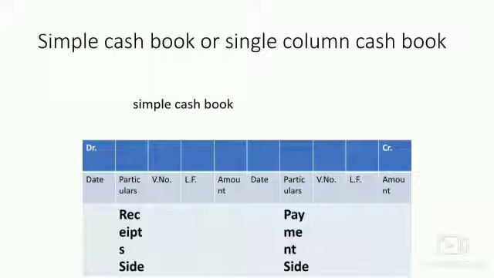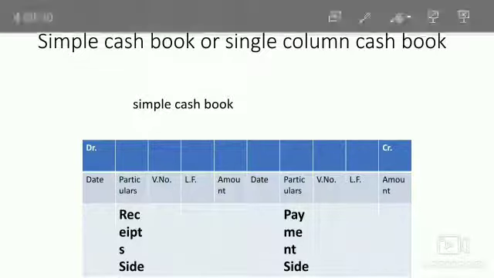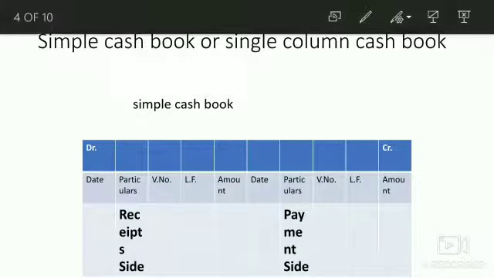Simple cash book looks just like an account, as we can see in the slide, with one column on each side. On the left hand side, receipts of cash are recorded, and on the right hand side, payments are recorded. You can see in the slide, there are total 10 columns, that are 5 for debit side and 5 for credit side.